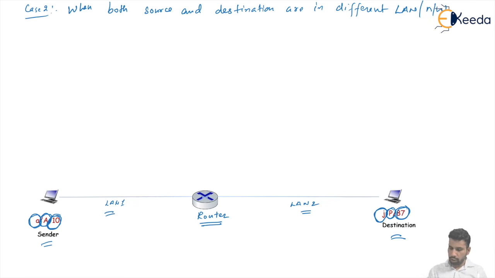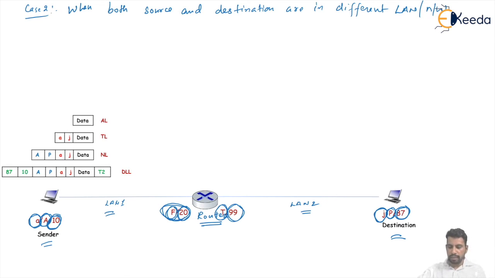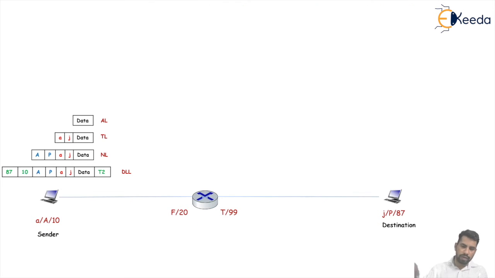So for these two connections, we have two different addresses. For this connection to LAN 1, the logical address is F and the physical address is 20. And for this connection to LAN 2, the logical address is T and the physical address is 99. Means two different addresses we have. So in the same scenario, at the application layer is the data, at the transport layer we encapsulate with the port addresses, at the network layer we encapsulate with the logical addresses, and at the data link layer we encapsulate with the particular physical addresses. Let's see all things one by one.